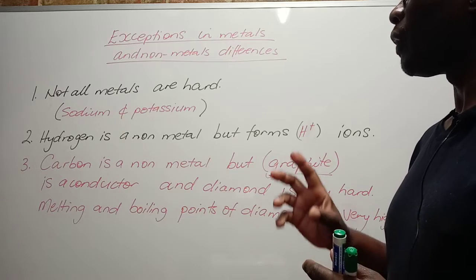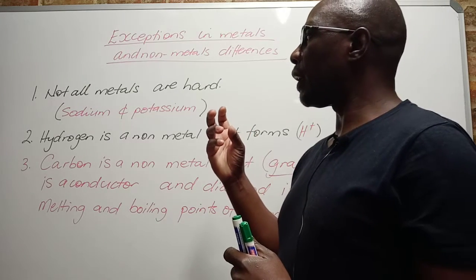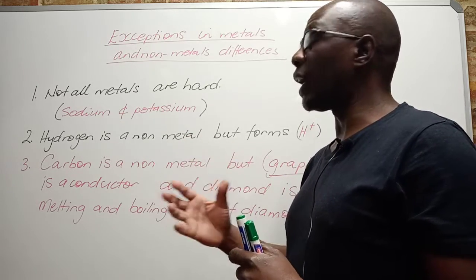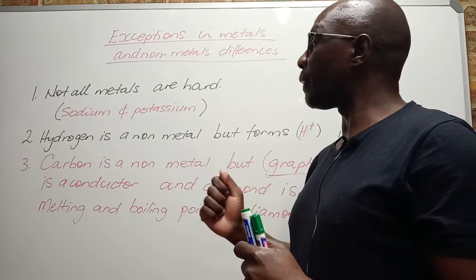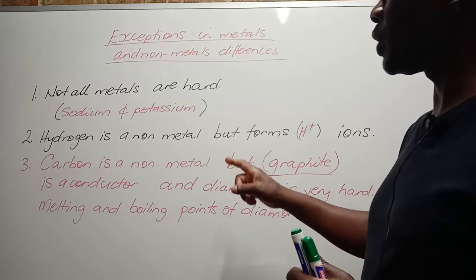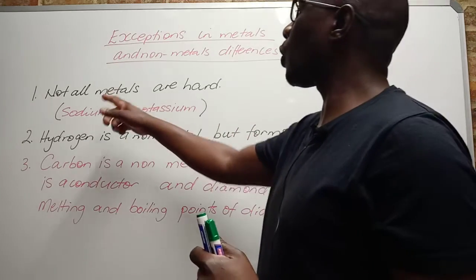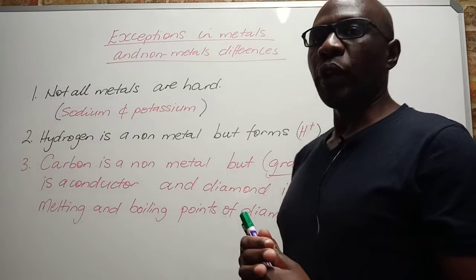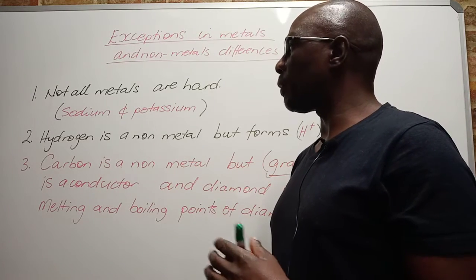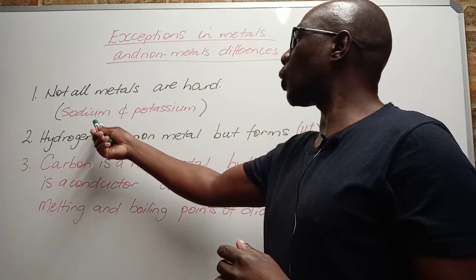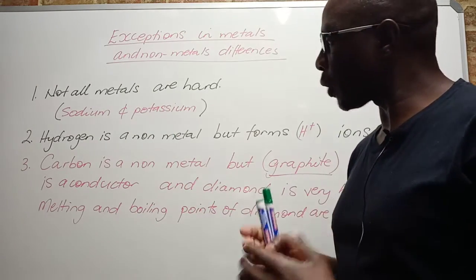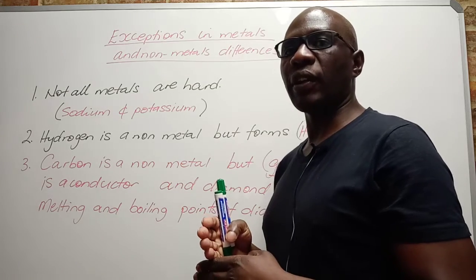So remember, we say that metals are very hard, but here we have an exception that not all metals are hard. For example, we have got the soft metals, which are sodium and potassium. These metals, you can actually cut them with a knife.